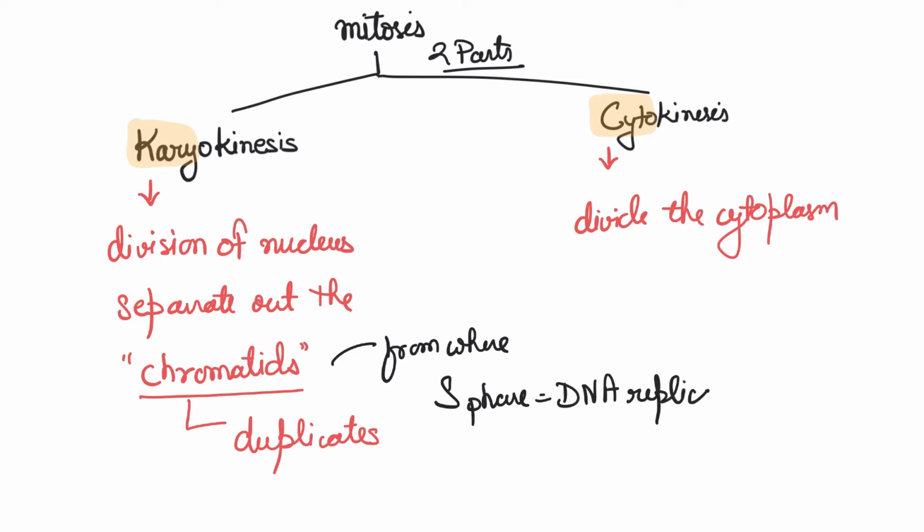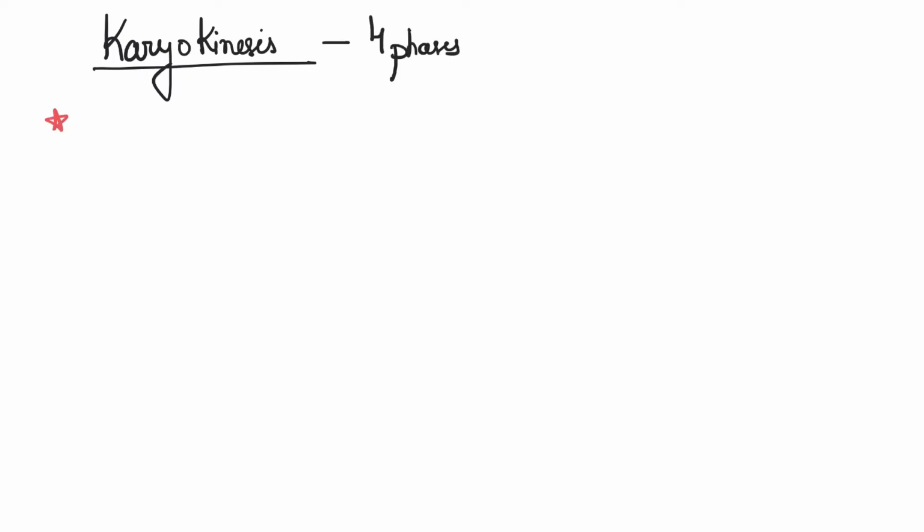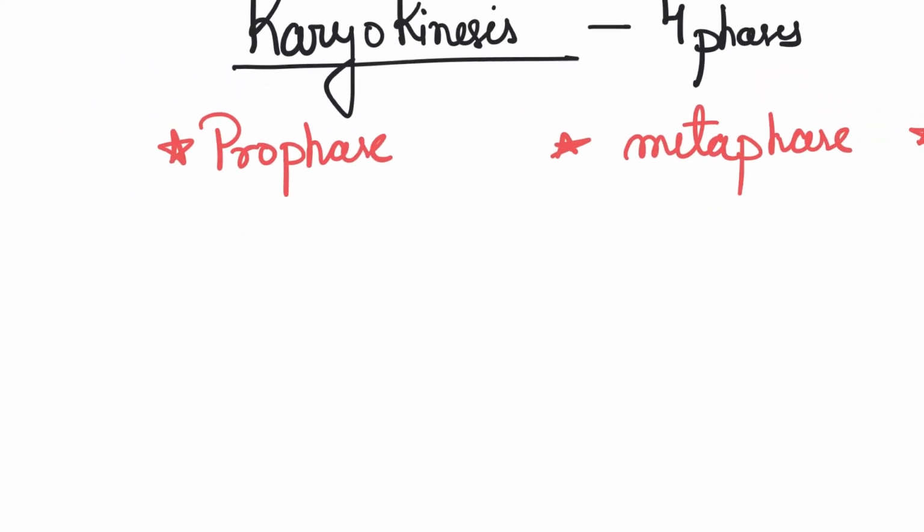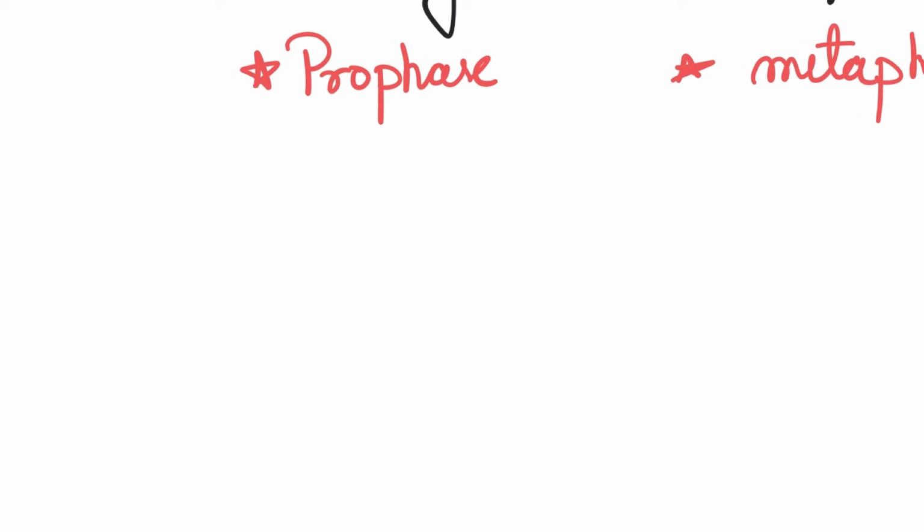Now, the chromatid production happens in S phase, remember, and there's another video on how you copy the DNA. That's called DNA replication, and I'll leave the link below in the description. Don't worry about it. Okay, so let's start talking about karyokinesis. That happens via 4 phases or stages, you can call them: prophase, metaphase, anaphase, and telophase. And we've got to understand each step one by one, and then we can go on to talk about the regulation of the cell cycle.